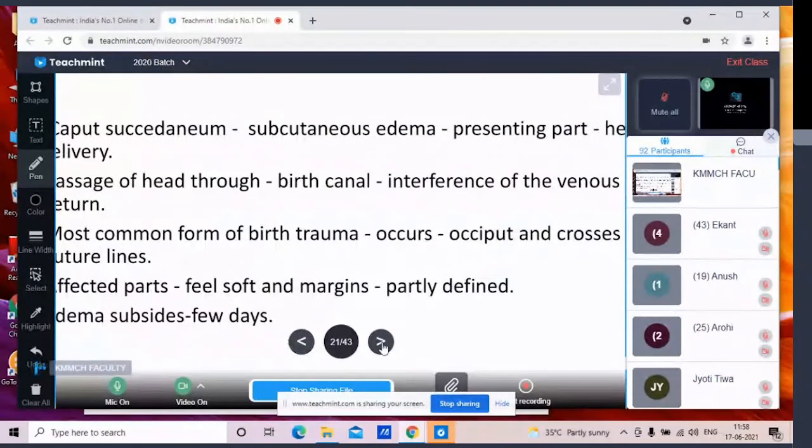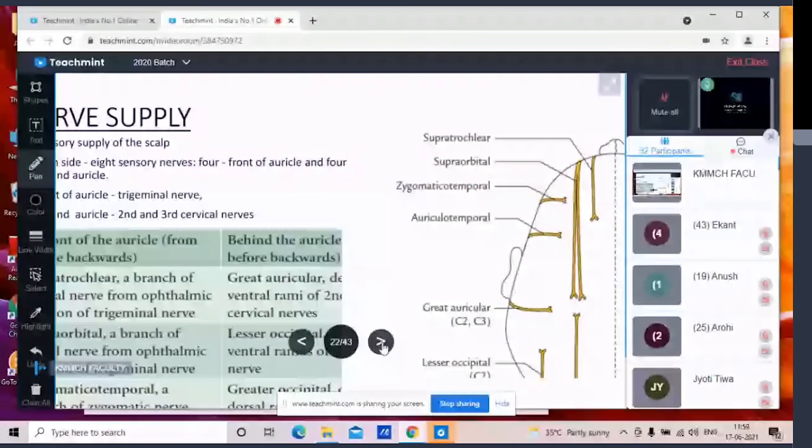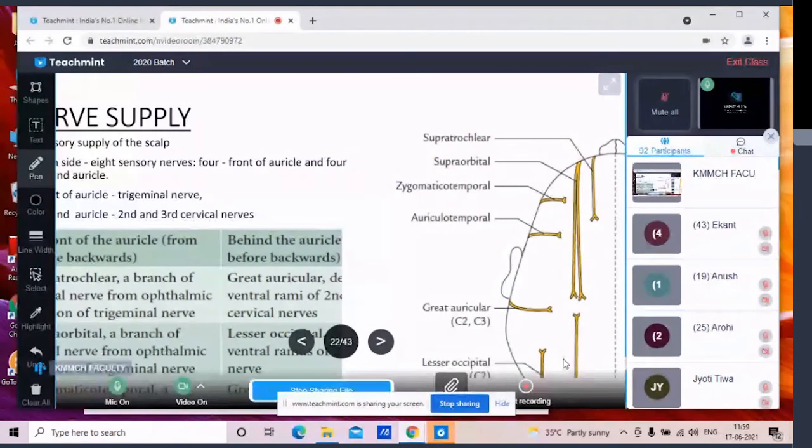Now coming to the nerve supply of the scalp. It is a very important topic. The scalp has a sensory nerve supply and a motor nerve supply. The scalp on each side of the midline is supplied by 8 sensory nerves, 4 in front and 4 behind the ear, or behind the auricle. You can see in the diagram. Nerves in front of the auricle are derived from the trigeminal nerve, and the nerves behind the ear are derived from the second and third cervical nerves.